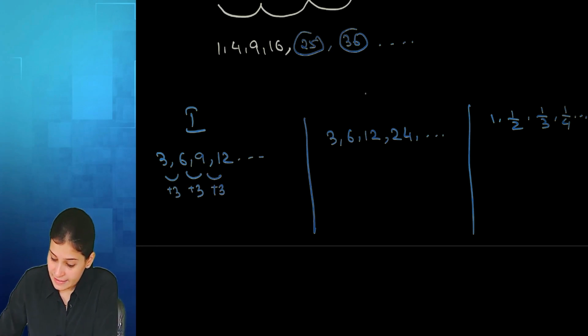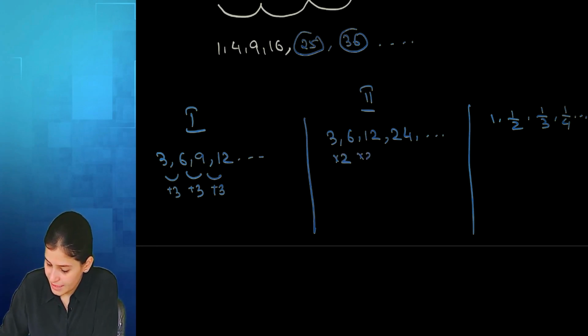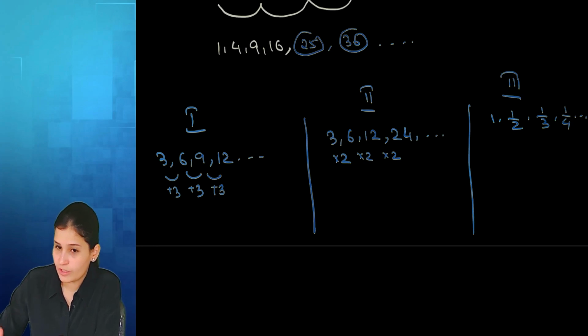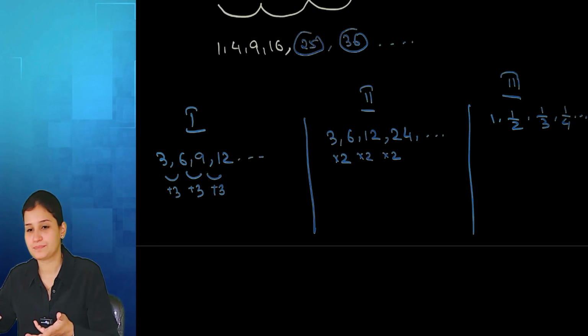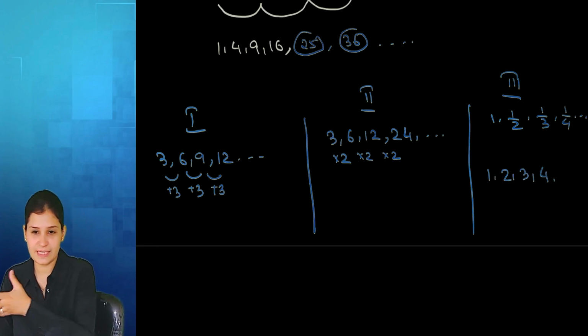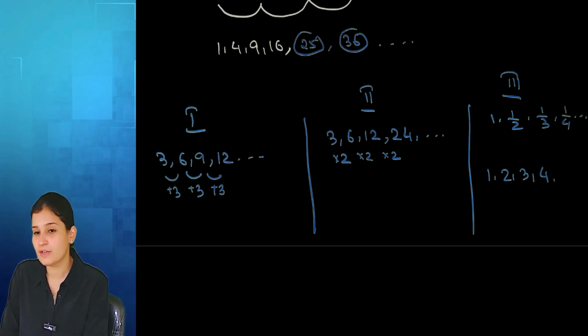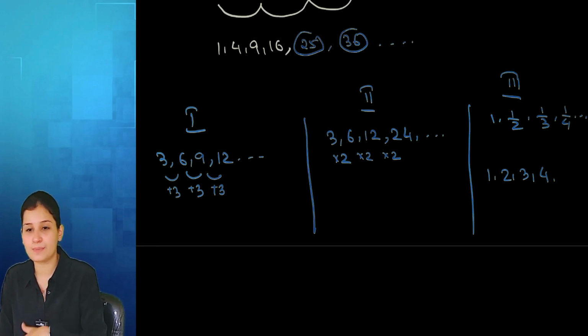Then in the second sequence, can you predict the next term? 48, 96. So here we are basically multiplying by 2, and so on. Here I'm neither adding nor subtracting, right? But if I reciprocate the numbers, it becomes 1, 2, 3, 4, then 5, 6, 7, 8, and so on. So automatically my forthcoming numbers will be 1 by 5, 1 by 6, 1 by 7. So directly the numbers are not following a pattern, but the reciprocals are.